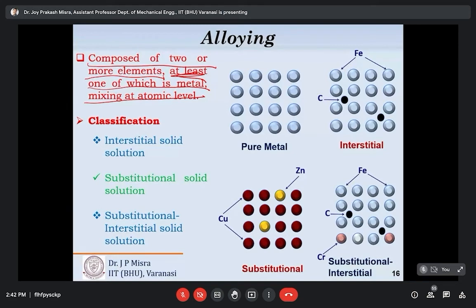So our main objective of alloying is to improve the mechanical properties, or increase the strength, or increase the corrosion resistance property, or to reduce the cost. I'm going to give you an example, then it will simplify the concept. The example is stainless steel. Stainless steel is basically an alloy of steel, chromium and nickel, where chromium and nickel are the main alloying elements, and it has better strength and corrosion resistant property than steels.